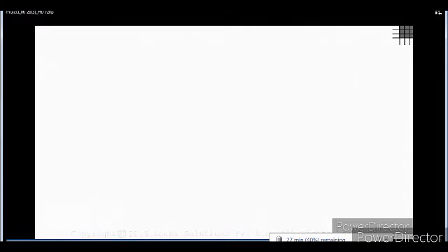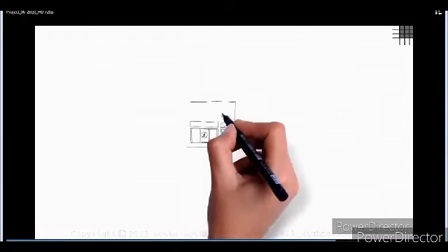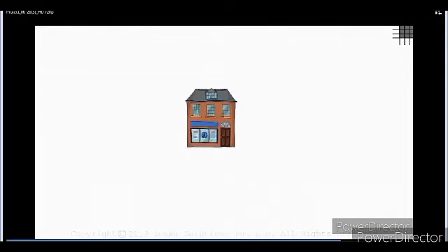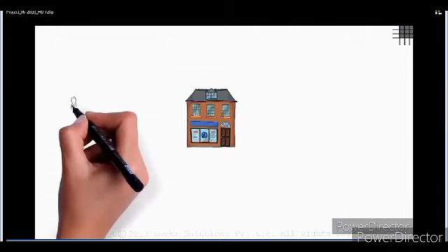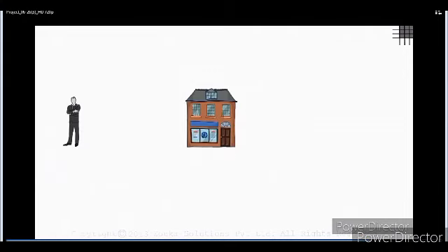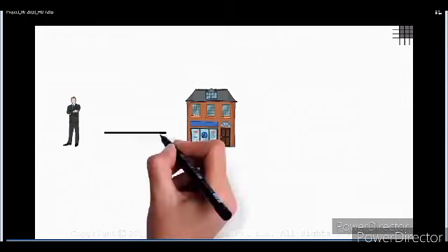Now let's say another example: we have a bank. And this bank is a trusted bank where you can deposit your money and your money grows. Now, I could also loan my money from this bank.